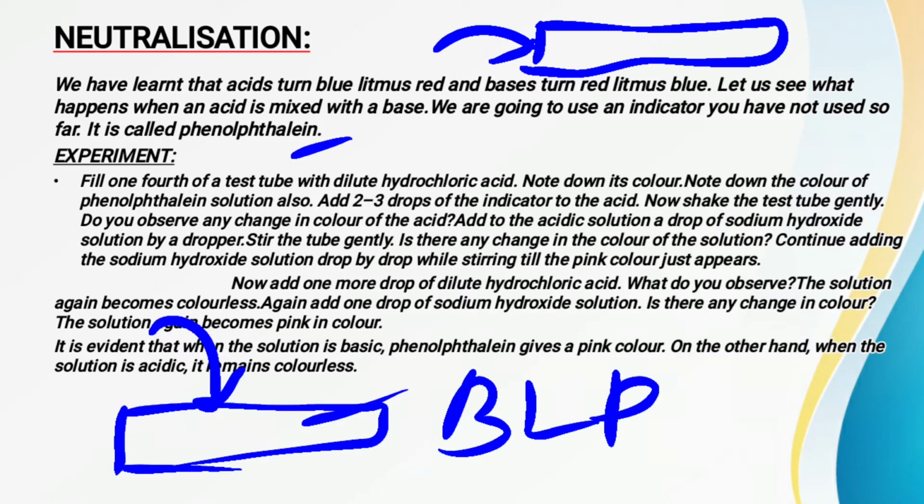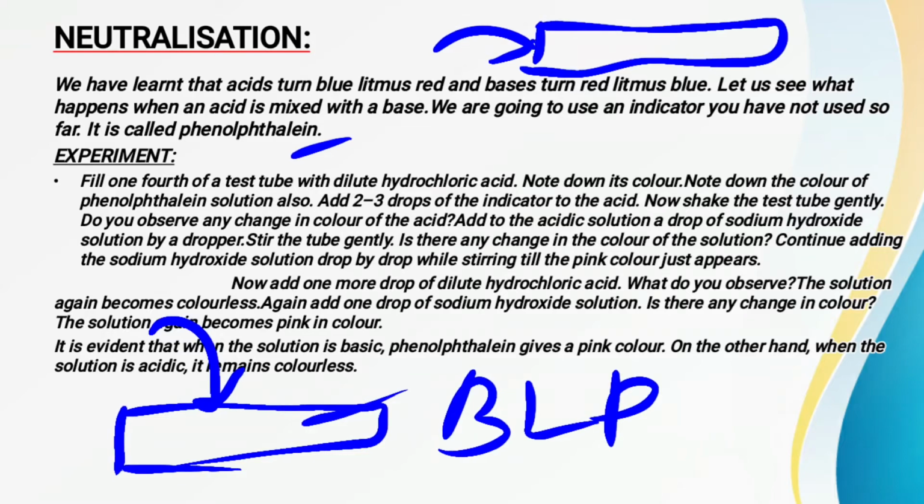During the experiment also, right? So here also for neutralization, which indicator do we have to take? We have to take the phenolphthalein indicator, and phenolphthalein is also an indicator that is used in the laboratories for experiments. So now here is the experiment. Let us read about the experiment.